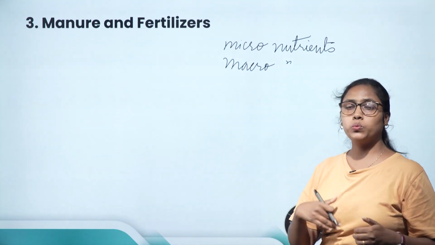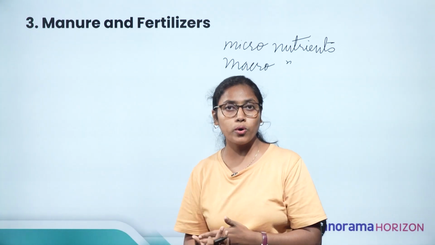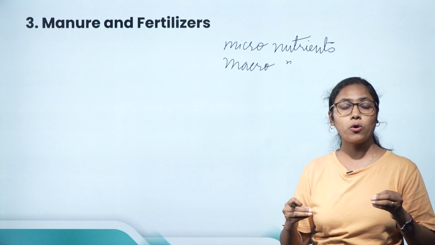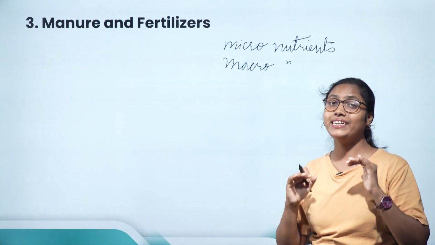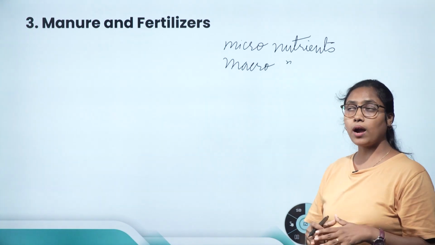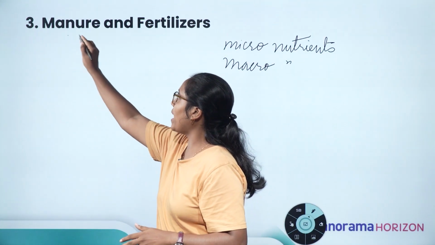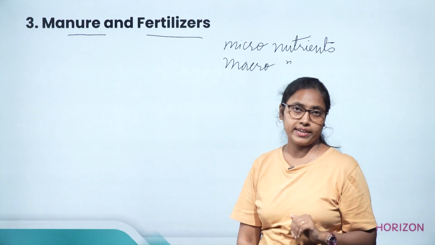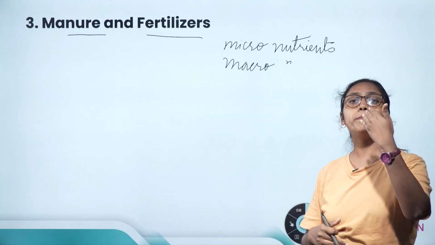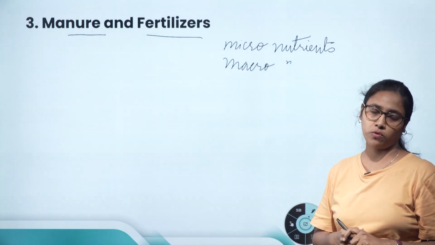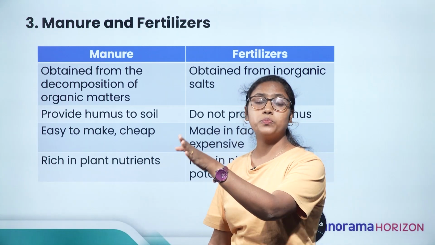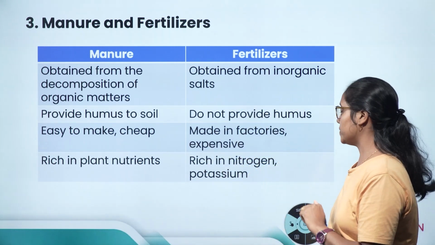So what happens when a farmer keeps on growing plants one after the other, the amount of nutrient in the soil decreases. And to replenish this nutrient, the farmer has to use manure or fertilizers. So manures and fertilizers are used by farmers to replenish the lost nutrients of the soil. Okay, so now let's see the difference between manure and fertilizer.